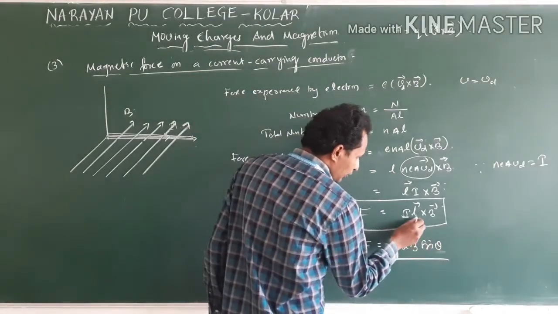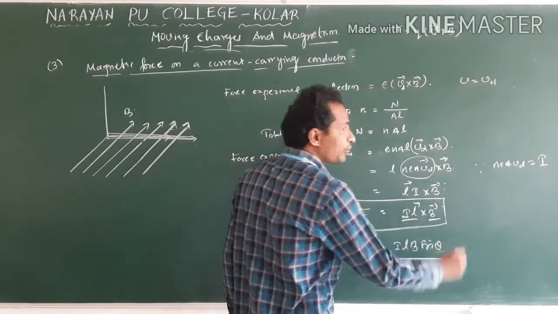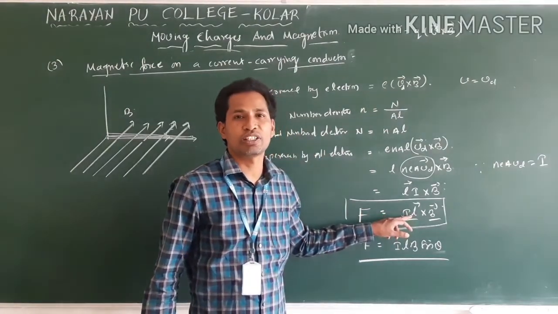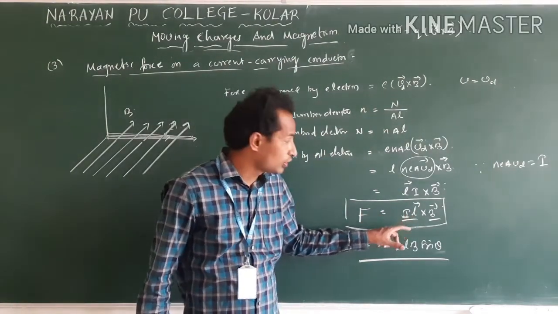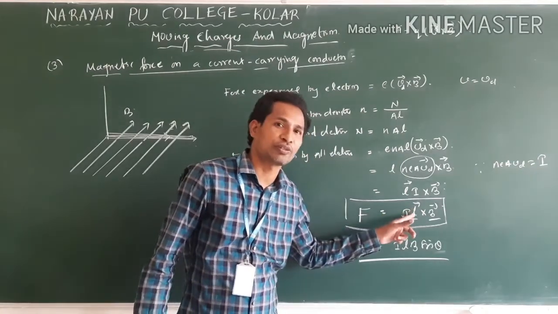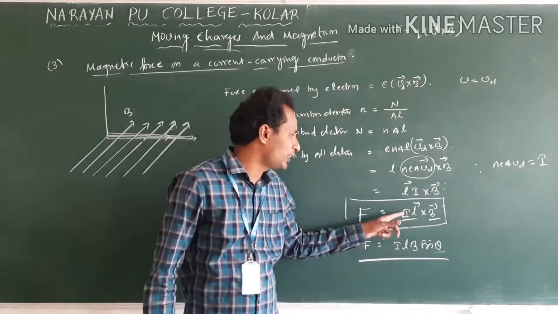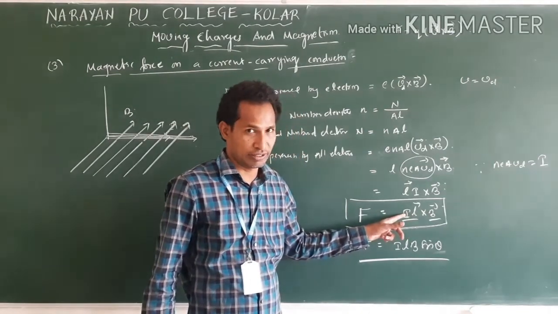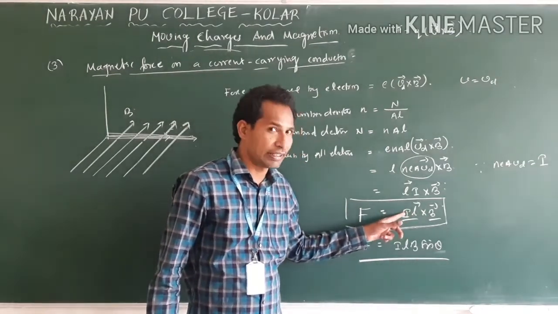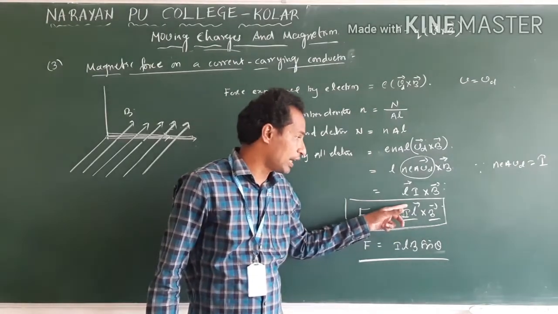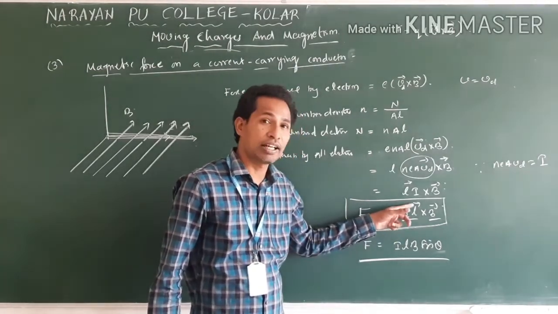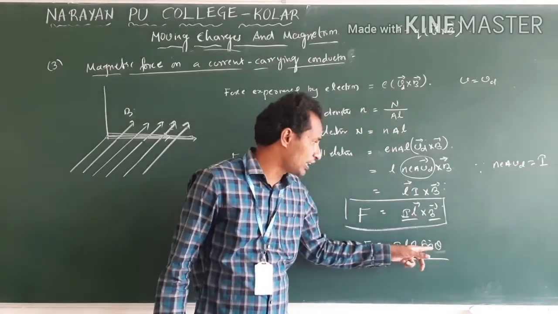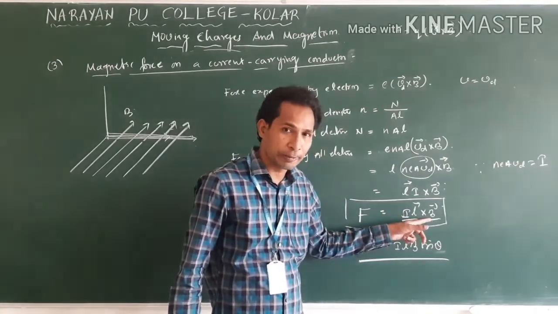Theta is the angle between current element and magnetic field. I into L, current into length, this we call a current element. Now the current element is a vector quantity. Always this L we will take in the direction of current only. But current is a scalar quantity, so we do not write an arrow on it. So we will write the arrow on L. The product of I and L we call a current element. Theta is the angle between current element and B.